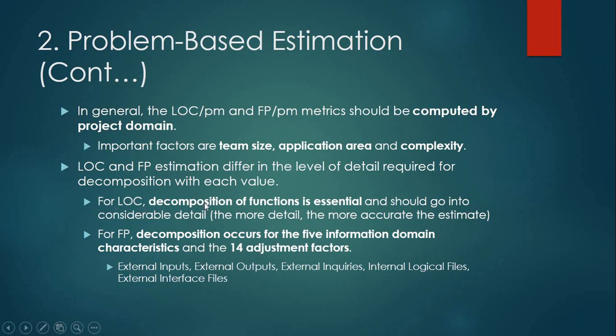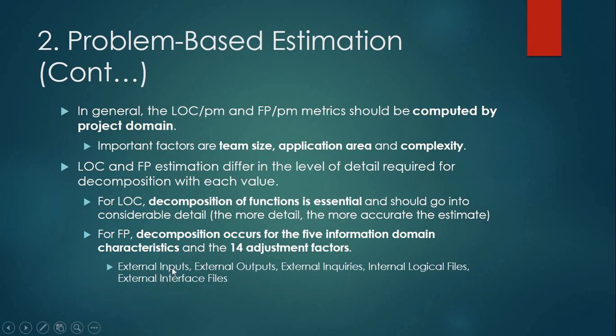For LOC, decomposition of function is essential and should go into considerable detail. For example, the more detail, the more accurate the estimation. But for function points, decomposition occurs for the 5 information domain characteristics and the 14 adjustment factors that we have already studied in our previous unit.